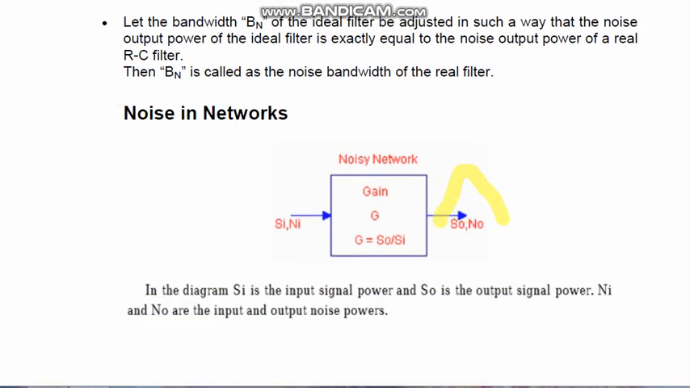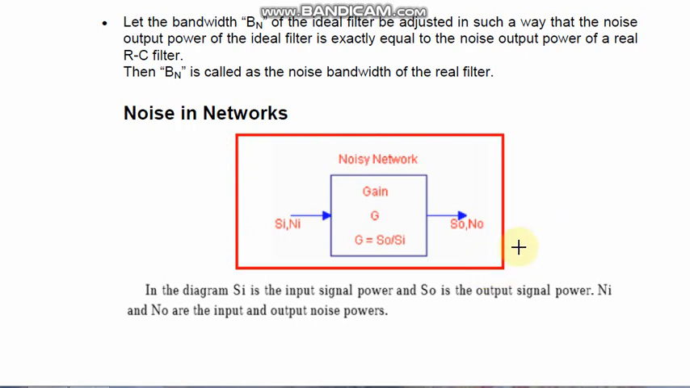Now we have to consider noise in networks. What is noise in networks? For that I am going to show you a simple noisy network with a block diagram in a rectangular box. I am showing you a network having gain capital G, and we know that gain is equal to output by input. Here So indicates output signal and Si indicates input signal. S indicates the useful signal while N indicates noise signal.